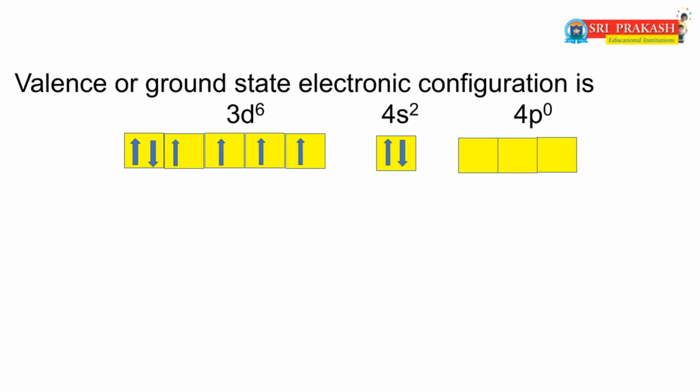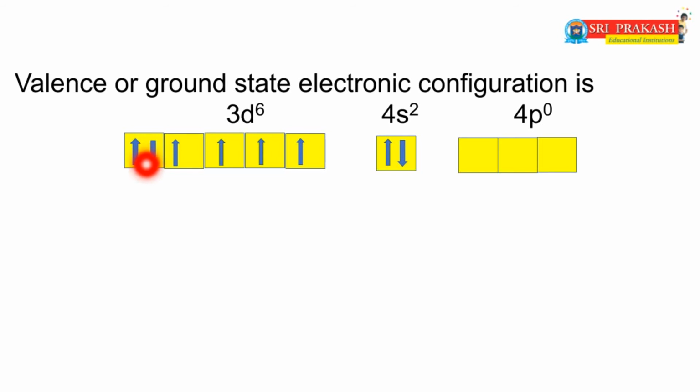That means the 3d orbital contains 6 electrons, the 4s orbital contains 2 electrons, but the 4p orbital does not contain electrons. That means the 4p orbital is an empty orbital. This is the orbital diagram of iron.